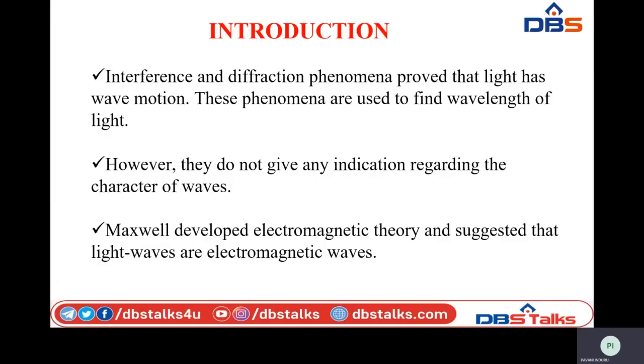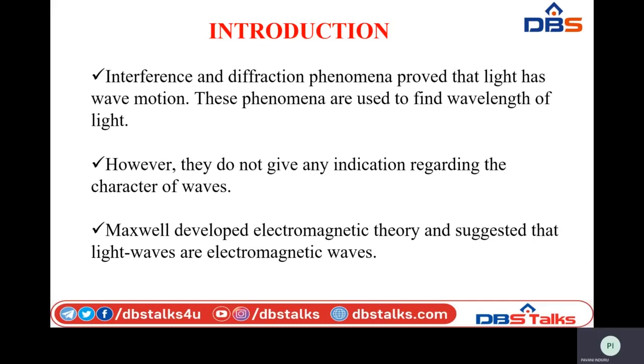Interference and diffraction phenomena prove that light has wave motion, but they don't tell us about any characteristics of the waves. That means how the light wave propagates, as a transverse wave or as a longitudinal wave, that is, how the particles in the wave vibrate with respect to the direction of propagation. This is not explained by interference and diffraction.